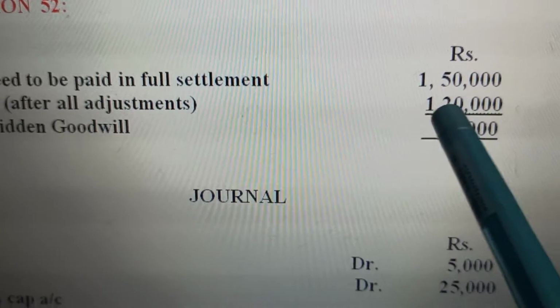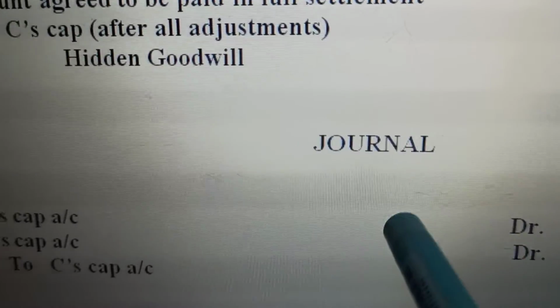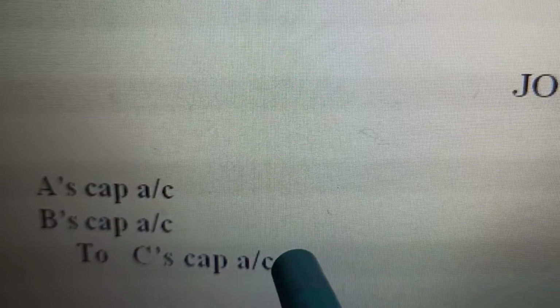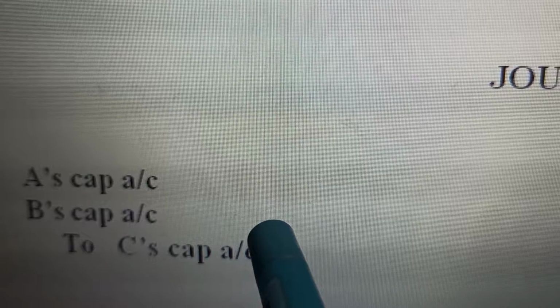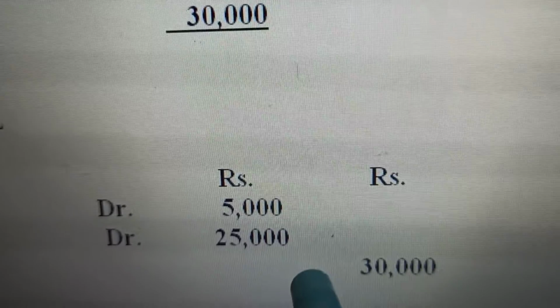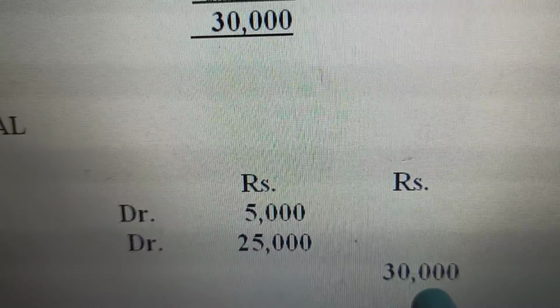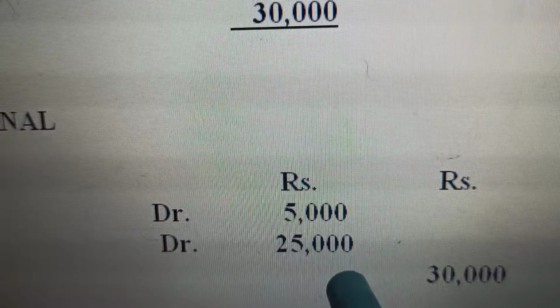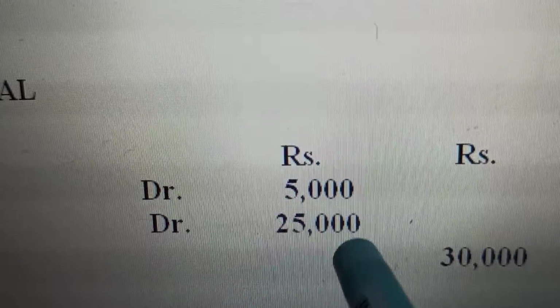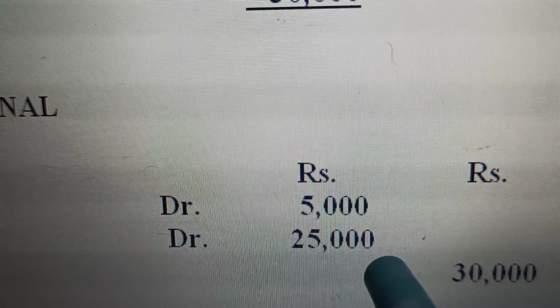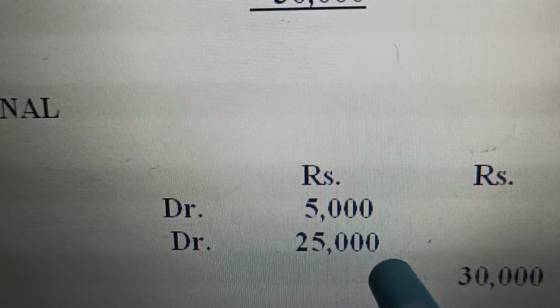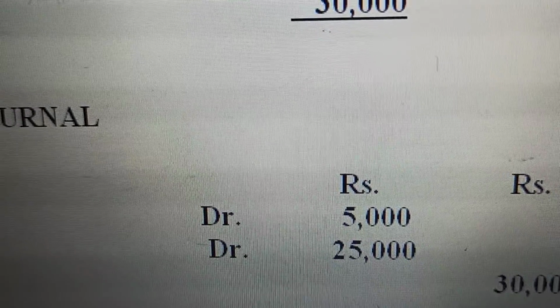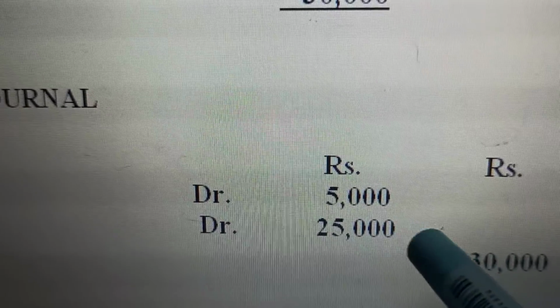So this 30,000 is his share of goodwill, which will be transferred in the same manner as we have been doing goodwill: remaining partners, that is A's capital account and B's capital account, to C's capital account in the ratio of gain and sacrifice. 30,000 is to be given, 5,000 and 25,000, that is the gaining ratio. We find out the gaining ratio, new ratio minus the old ratio, it comes out to be 5,000 and 25,000 each. This is the hidden goodwill, the share of hidden goodwill credited to the remaining partners.